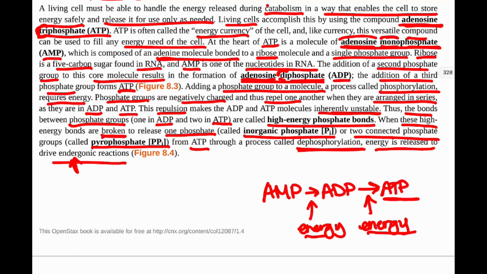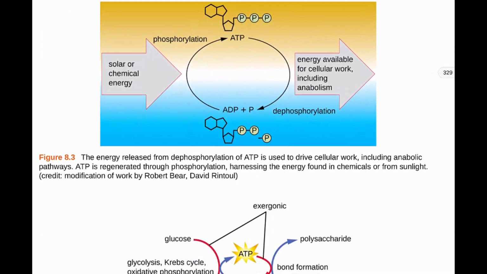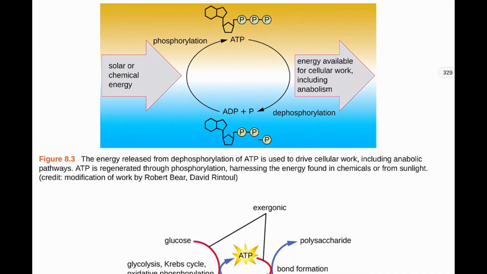So if we want to look at that in an illustration, we can put in energy here. So here, let's look at this molecule here. Right here, this is our ribose sugar. It's 5-sided. You can see here, we have 5 corners. That's our ribose sugar. And then this is our adenosine. And then these are our phosphate groups. So there's 1 and there's 2 already attached, which gives us our ADP. And then what we're going to do is add another phosphate group on here. You can see here they're all attached to each other, or will be.